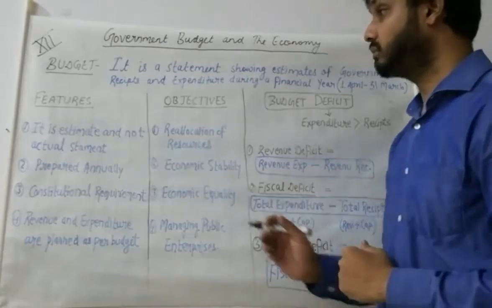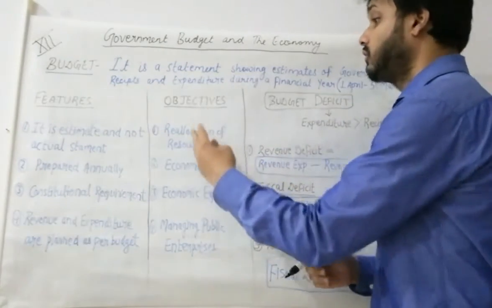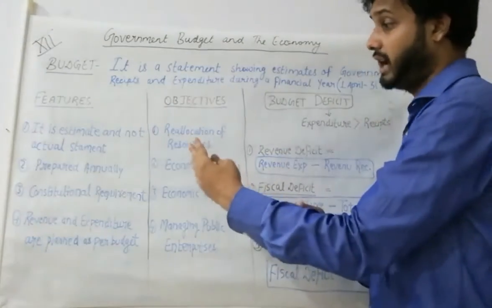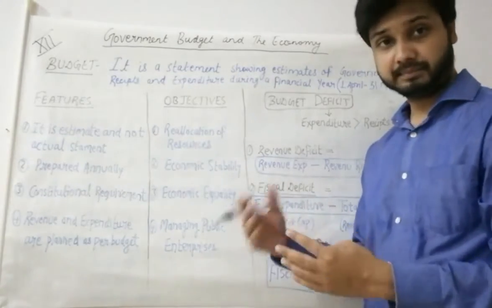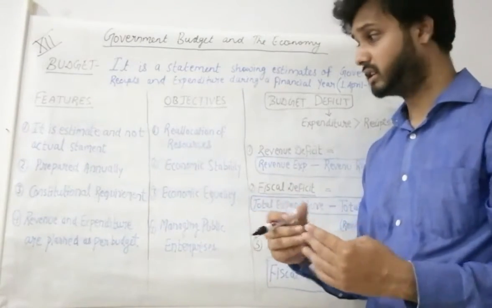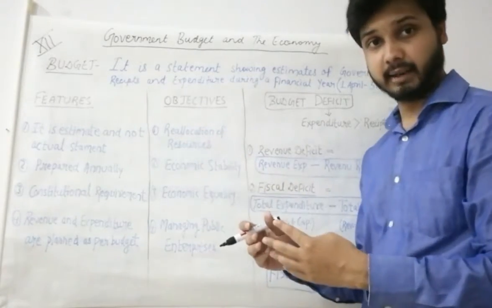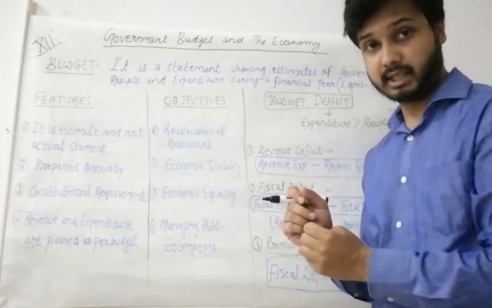Some objectives of budget are reallocation of resources. Meaning, why is budget prepared, we are seeing. Through the help of budget we reallocate our resources. Whatever shortcomings are there in the resources we have, we try to reallocate them for the betterment of the economy.